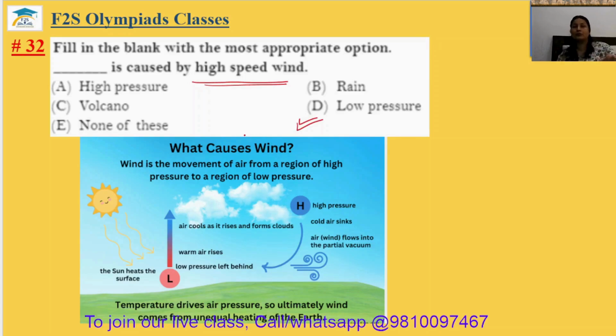To maintain this pressure the air from another zone rushes to it, and then high speed wind can blow. So the 32nd answer will be option D.